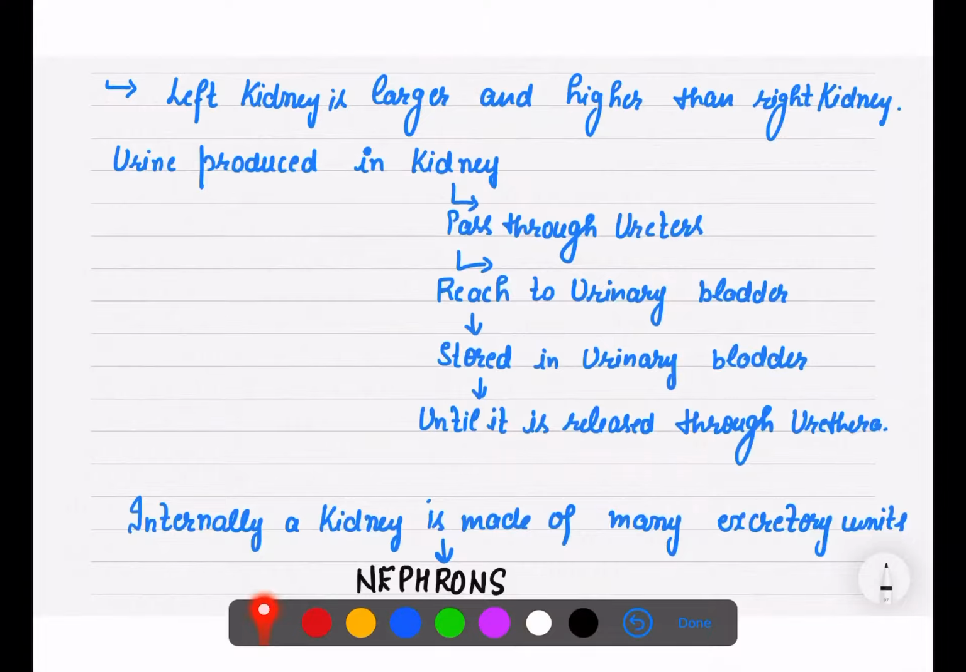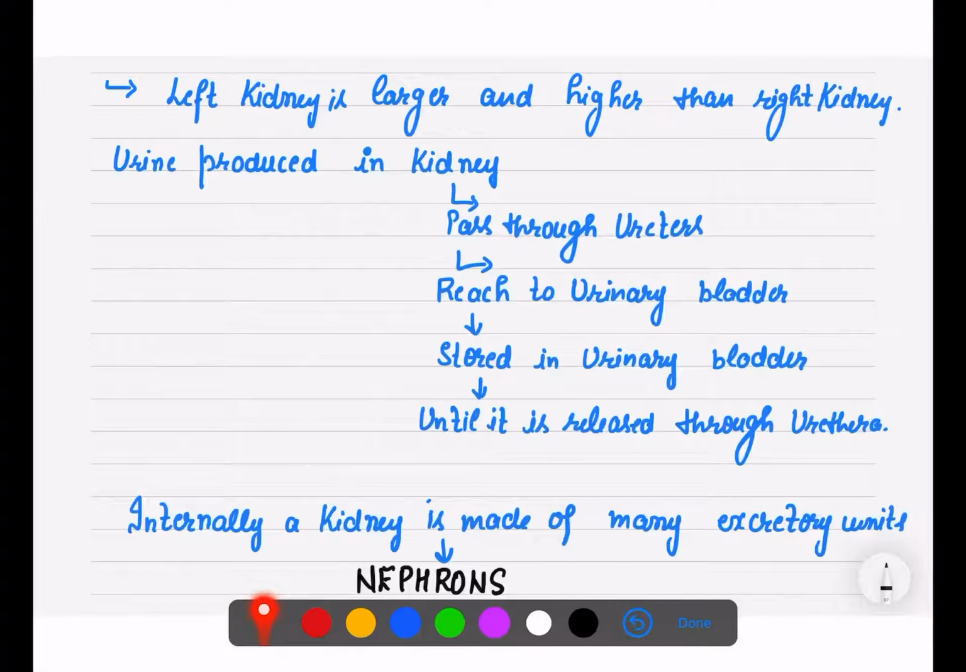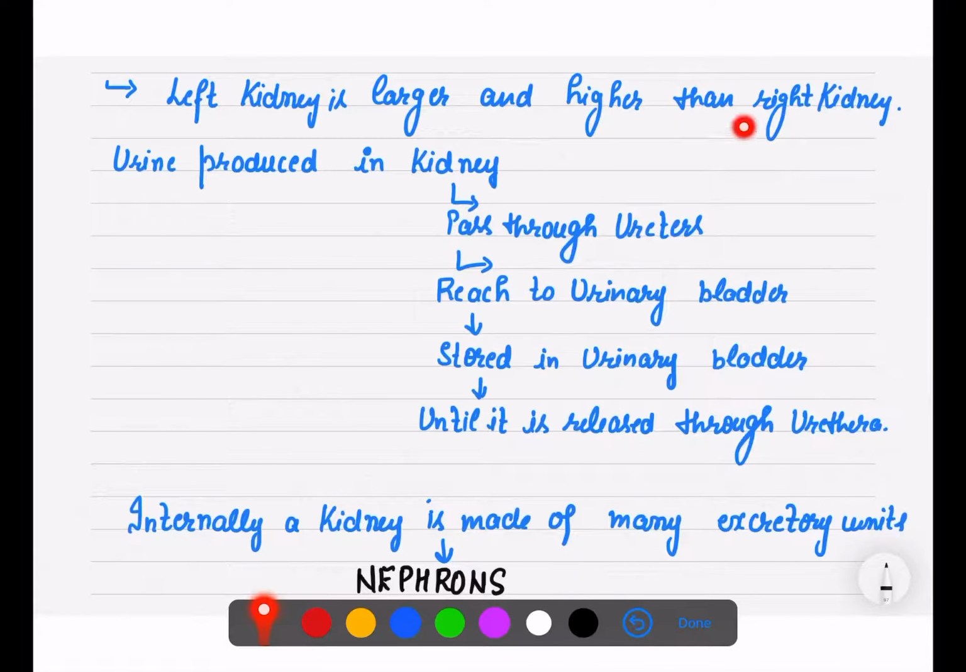Now your left kidney is a little larger and higher. This left kidney is a little higher as well as larger than the right kidney. Now how is urine produced? Urine is produced in the kidney. We will see how it is produced, but first I am just giving you the basic idea. This is a flow chart you have to write down.